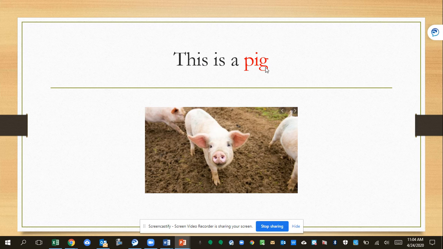This is a pig. You say it. A pig has big ears. Its nose is called a snout. It has 4 legs, and you can't see it on this one, but over here you can see it has a tiny little tail that goes around in a spiral.